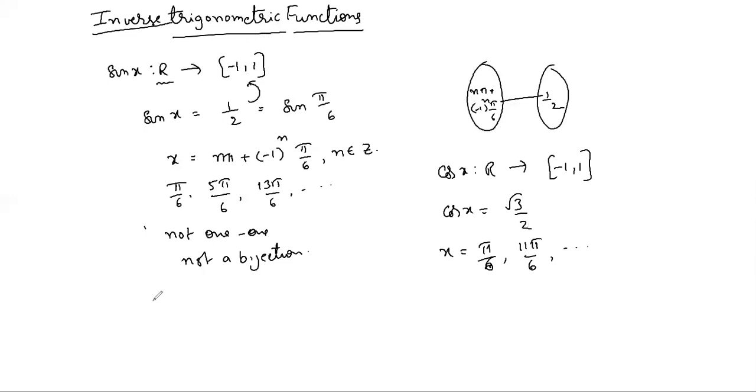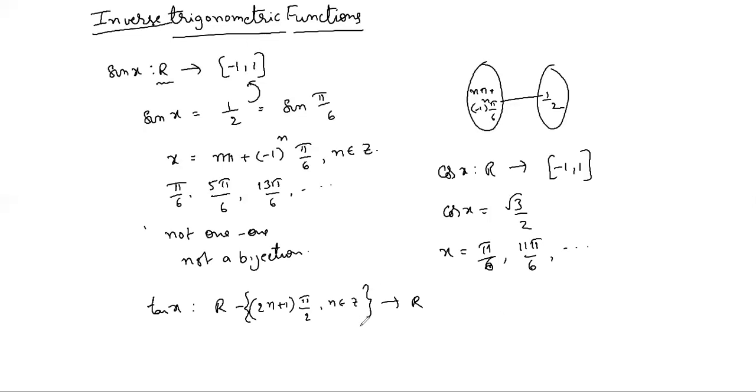And tan x from all real numbers except odd multiples of π/2. This is the domain. And range is all real numbers. So this function also is not one-one. So any trigonometric function, sine, cos, tan, and secant, cosecant, and cot, in the respective domains, no function is bijective.